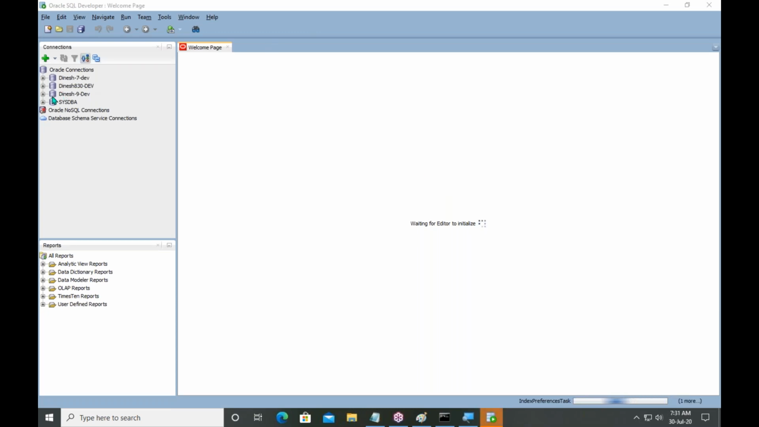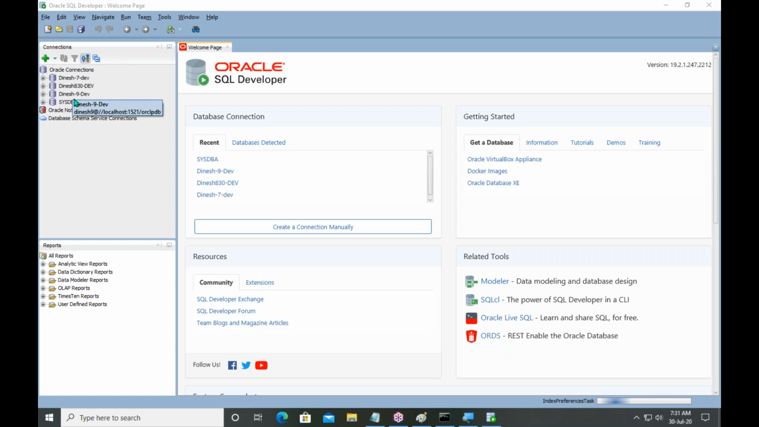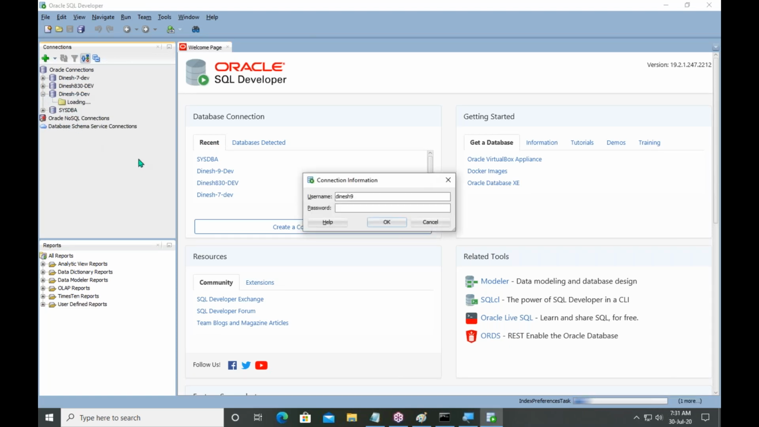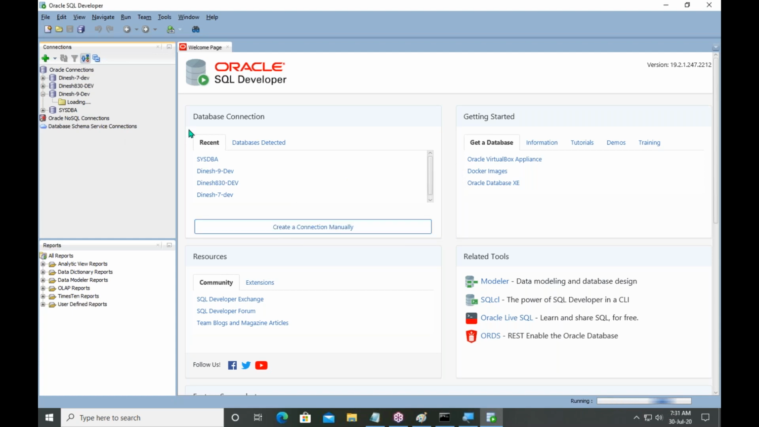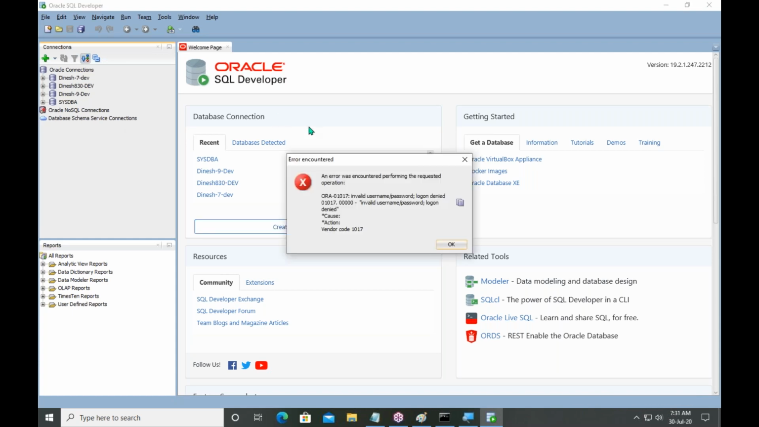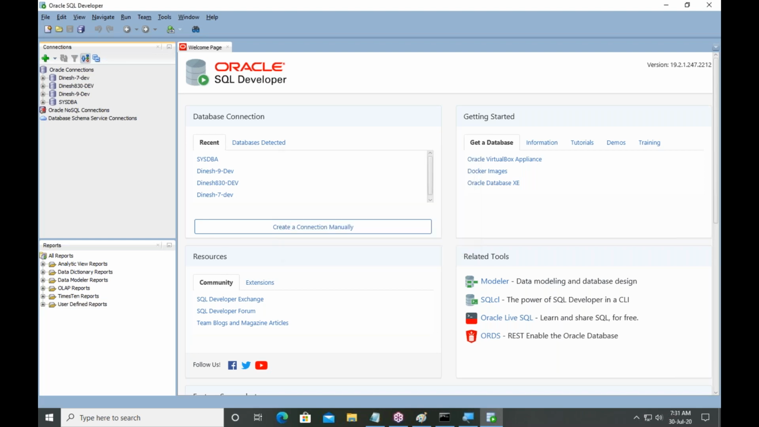Yeah, see here you are seeing some names. Let me connect as Dinesh9. Expand it, just expand it. It is asking about password. Type welcome and hit OK. So something, username password, maybe the user was deleted. The user account was deleted.